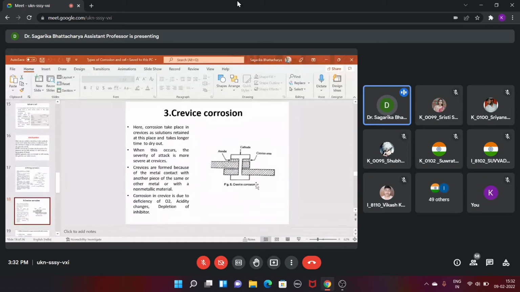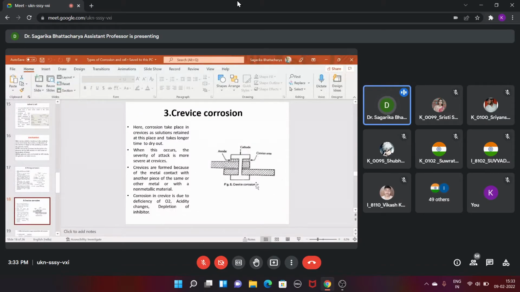There are some nuts and bolts, and we see an accumulation of rust there. The rust initially starts from that place. Normally I have seen it in saucepans and tea pans. So the corrosion starts there initially.